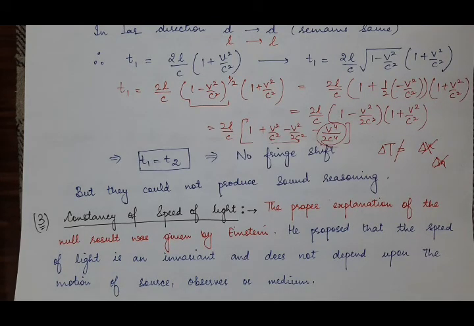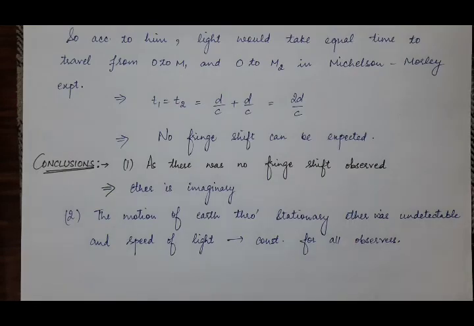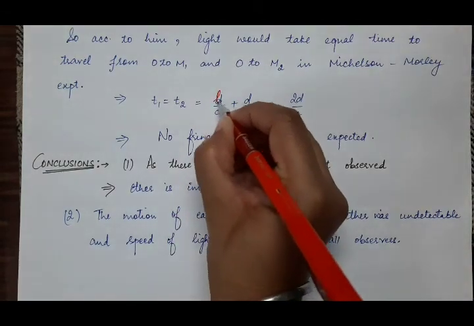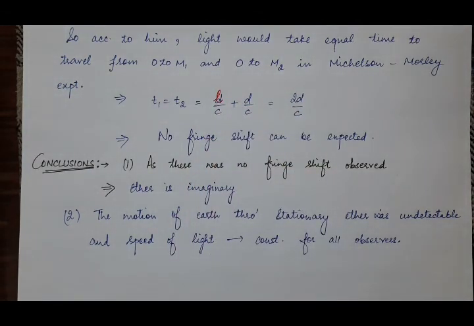and it doesn't depend upon the motion of source or the motion of observer or the motion of medium. It is always constant. So according to Einstein, light will take equal time to travel from O to M1 and from O to M2 and then from M2 to O and M1 to O in the Michelson-Morley experiment. And if in our case L is the distance of the mirrors M1, M2 from the glass plate G1 and C is the velocity of light beam 1 and light beam 2,